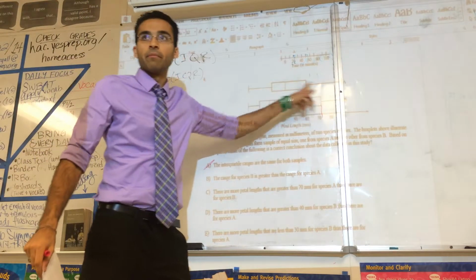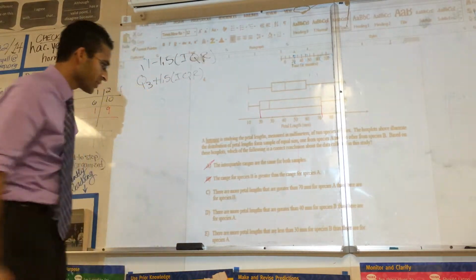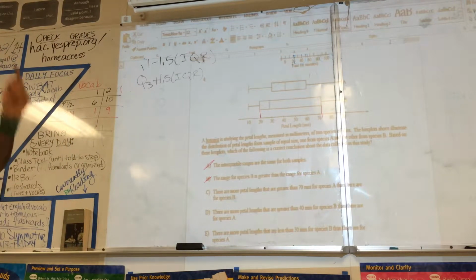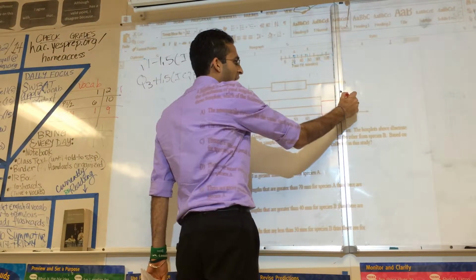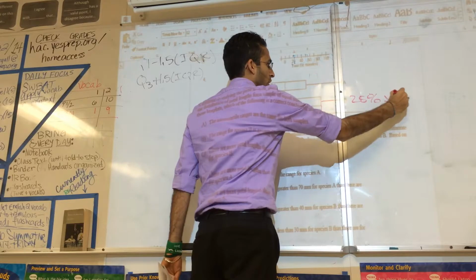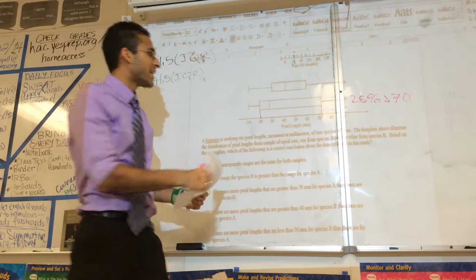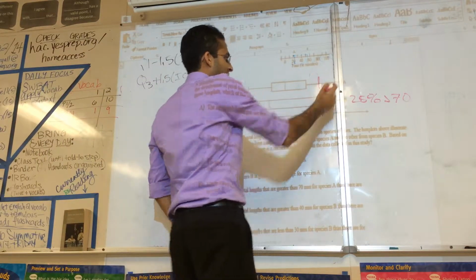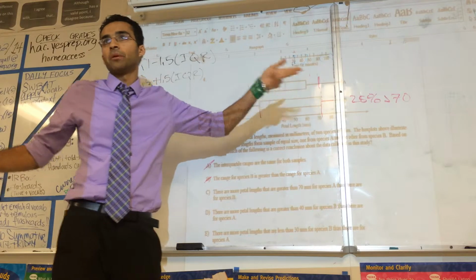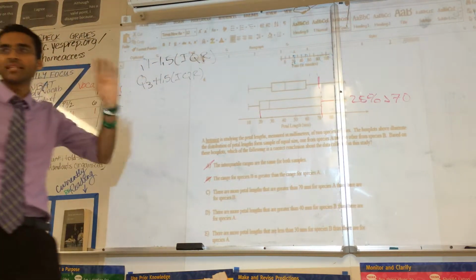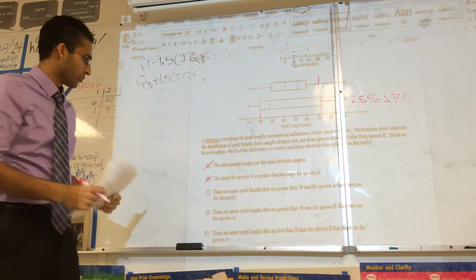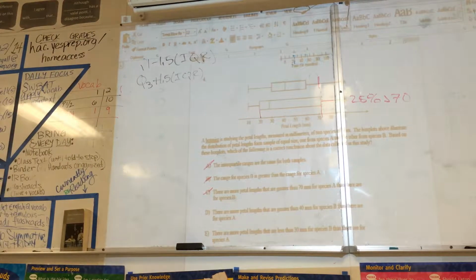Let's look at B. The range for B is bigger than A. No, the ranges are the same. Okay, B is out. C: there are more petals that are greater than 70 for species A than for B. So for B, 25% is greater than 70, because 70 is Q3. In A, somewhat less than 25%. I don't know how much, maybe 20%, maybe 10%, but it's definitely less than 25%. Does that work? So C is out, and again, I'm only making these conclusions because of the same number of samples.